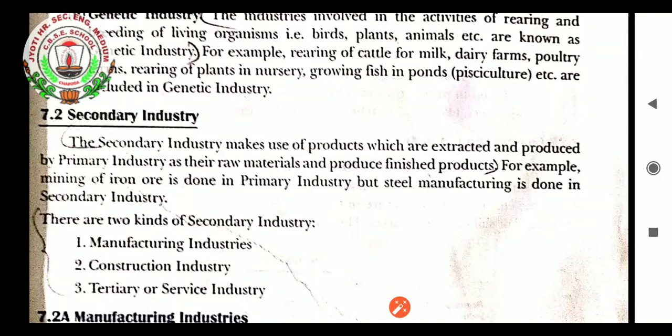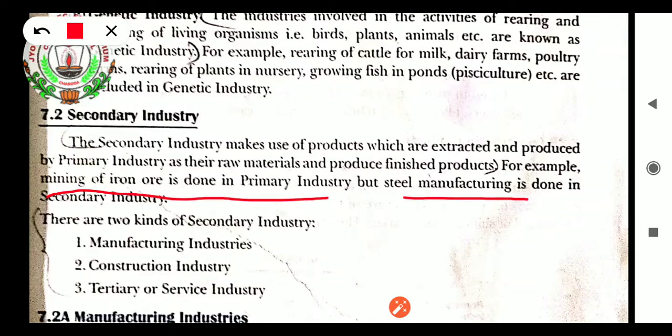That industry is considered secondary industry. For example, mining of iron ore is done in primary industry, but steel manufacturing from this iron ore is done in the secondary industry. So this is the secondary industry which takes the raw material from the primary industry and converts it into another form of finished product.